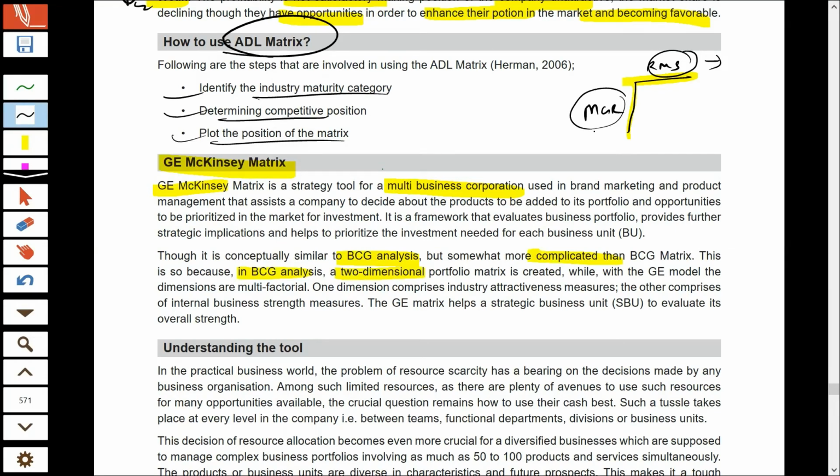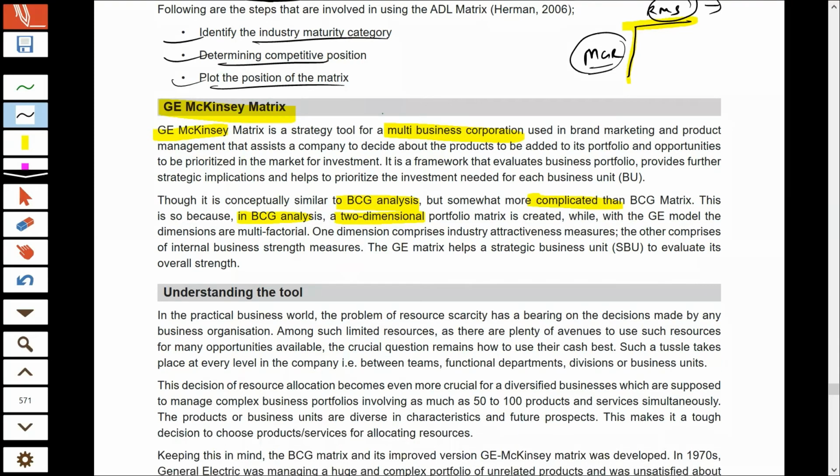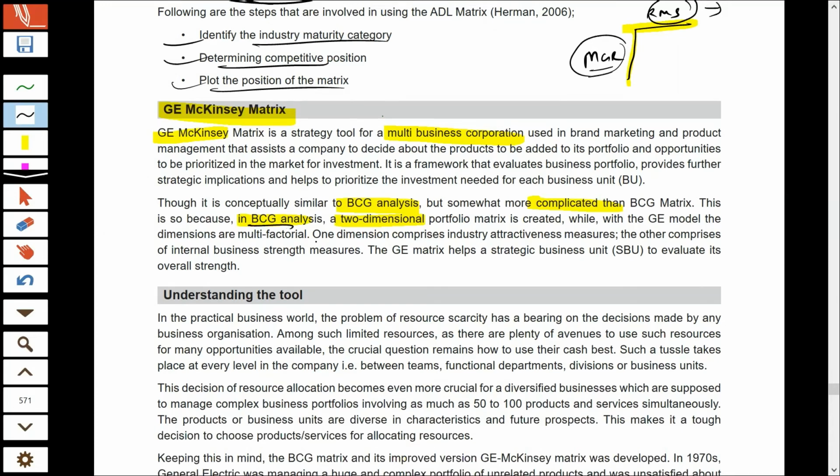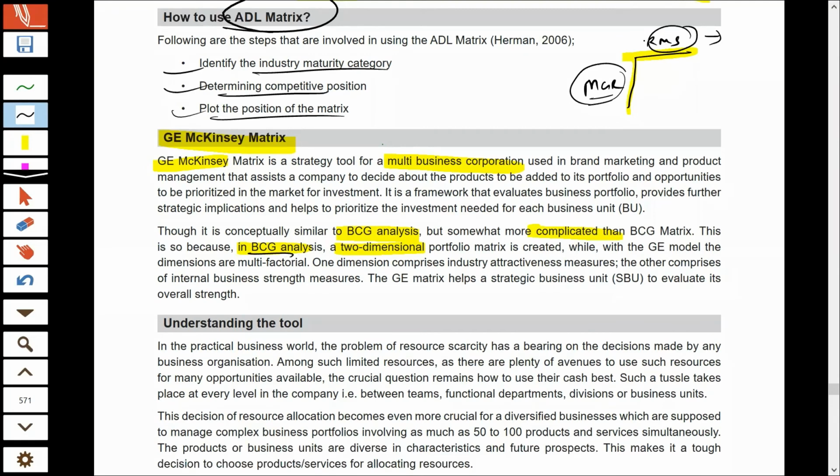In case the industry had a high market growth rate, we considered it an opportunity, and low market growth rate was considered a threat. But we also studied in the limitations of BCG analysis that by taking only one aspect on the x-axis and one aspect on the y-axis, we cannot take important business decisions.